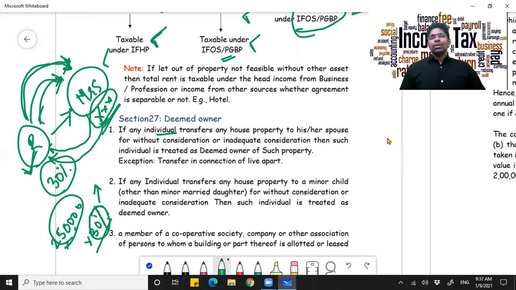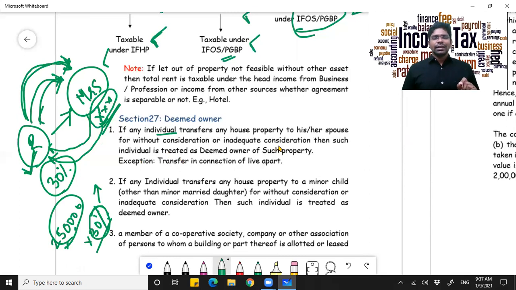Now that apart, there is one exemption to this. There is an exception. What is the exception? Assume the husband and the wife are separated. Now if they are separated, and as a result of that the court orders Mr. Rahul to give a particular compensation to his wife, and as a result of that he transfers a particular property to his wife.